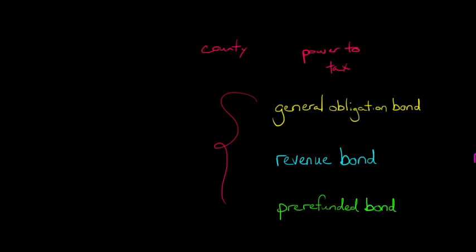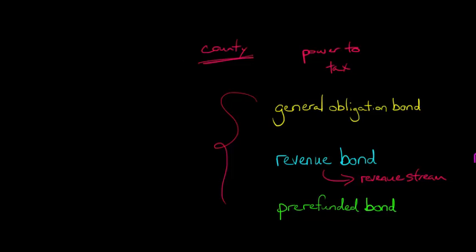It's one of the strongest types of municipal bonds. It's stronger than a revenue bond, where what they're pledging comes from a very specific revenue stream. Instead of saying, look, if we can't come up with the money, we'll tax our citizens more, we'll increase property tax, you're saying, look, we're going to tie this municipal bond to a very specific source of income that the county or the city has.